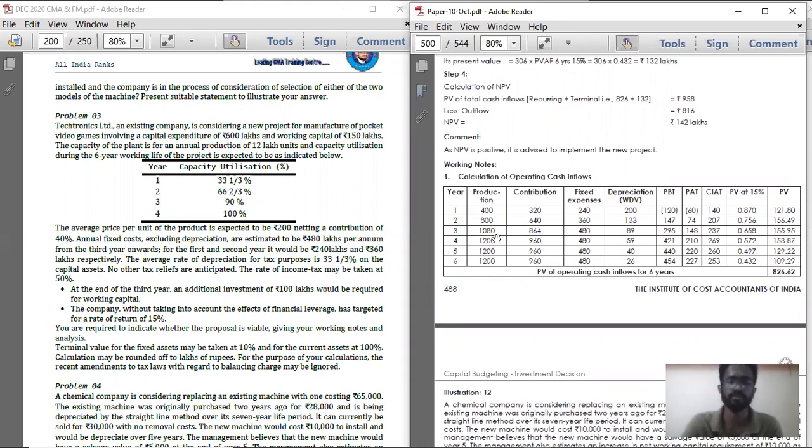So that is the production. So contribution is the total contribution. So here 200 rupees is the sale value. On that 40% is contribution. So 200 into 40%, you are getting 80 rupees per unit as contribution.